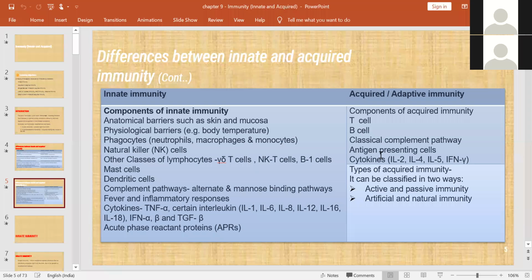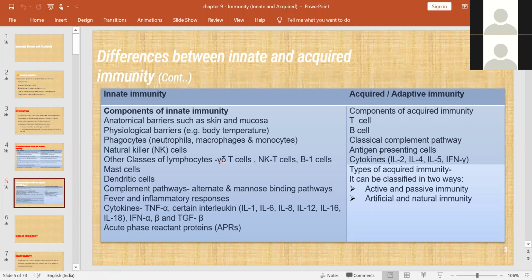Phagocytes are neutrophils, macrophages, and monocytes, and other lymphocytes like natural killer cells, gamma delta cells and B1 cells also act as an innate immunity response. Other things are mast cells, dendritic cells, and all of these act through complement pathways, those are the alternate pathway and the mannose binding pathway.